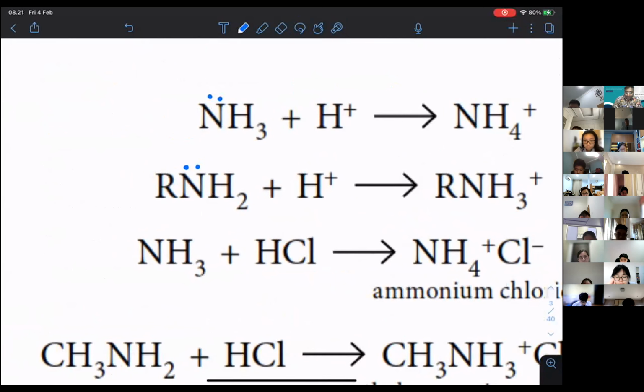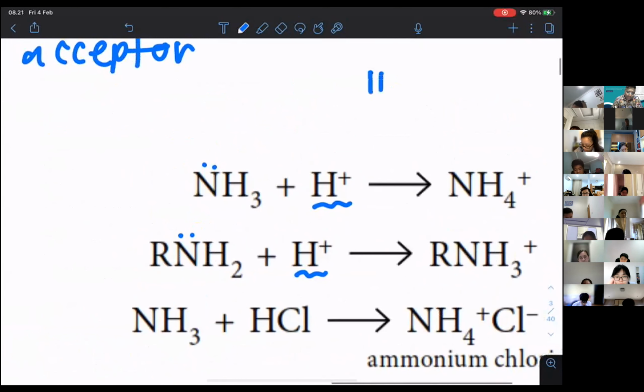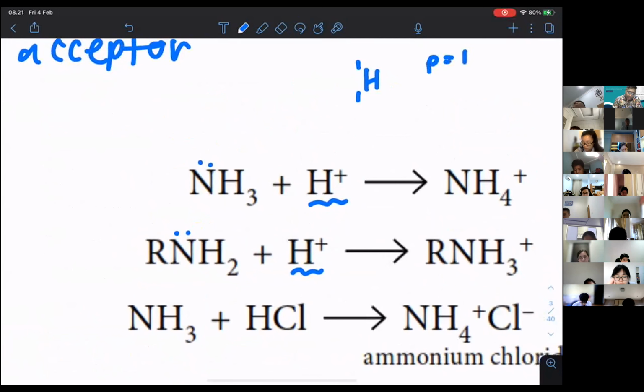Okay, this one is a proton. H plus is a proton. Why is H plus a proton? Because hydrogen is going to be 1, 1. Proton is going to be 1, electron is going to be 1, neutron is going to be 1 minus 1, 0.